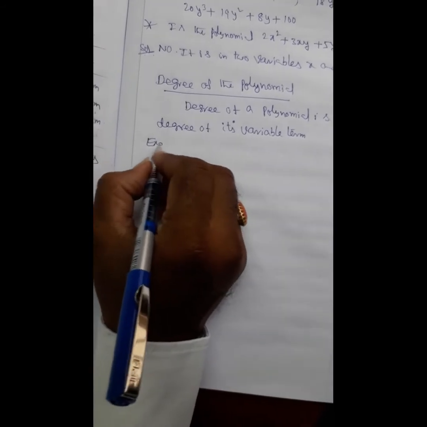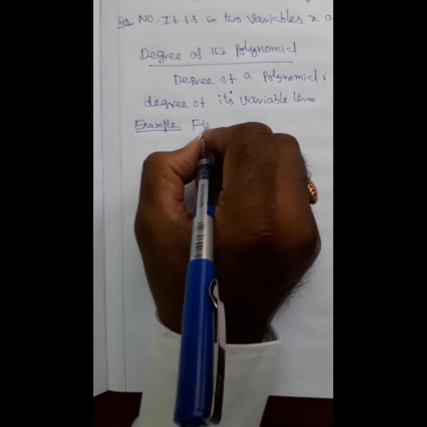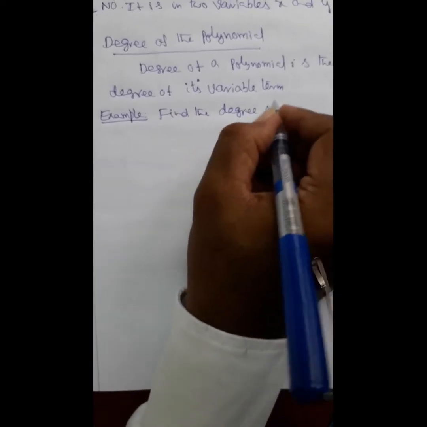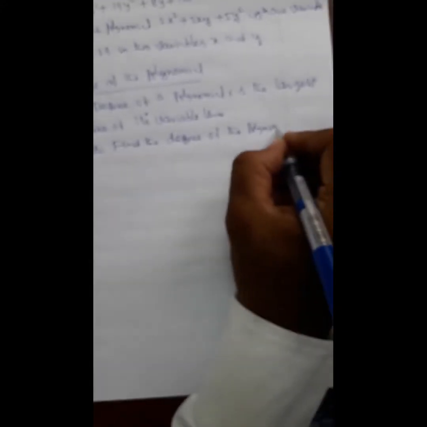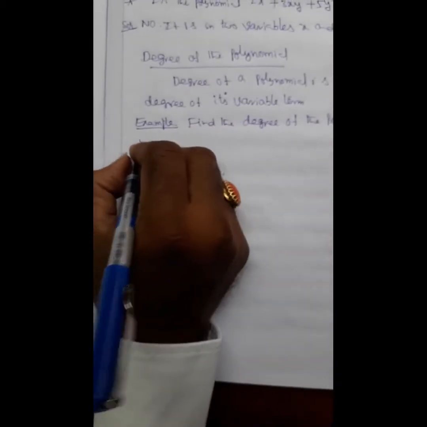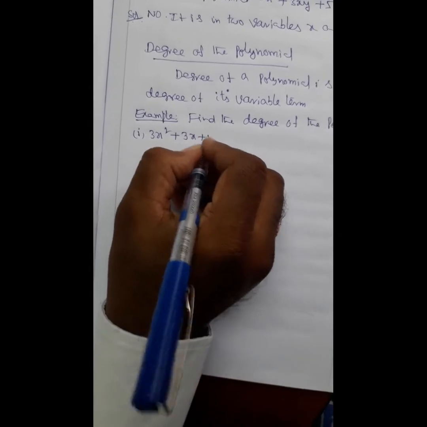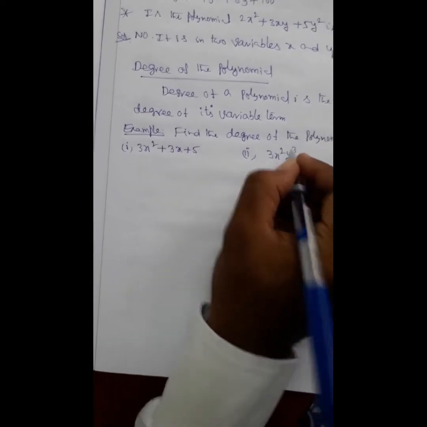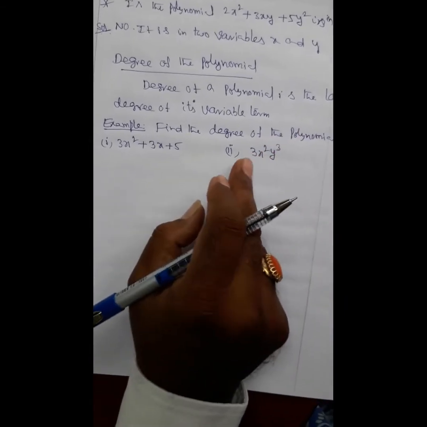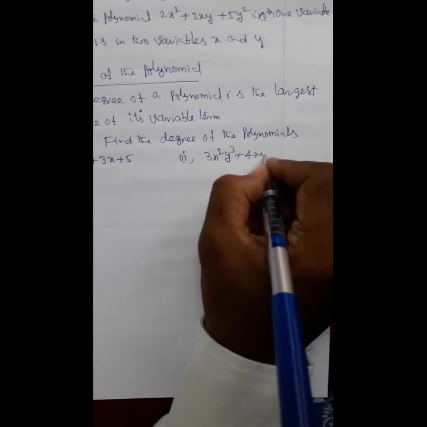Example: find the degree of the polynomials 3x square plus 3x plus 5, and the second one is 3x square y cube plus 4xy plus 7. It is a polynomial in two variables x and y.